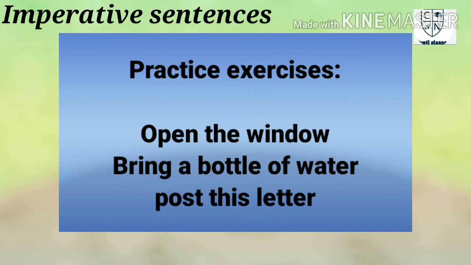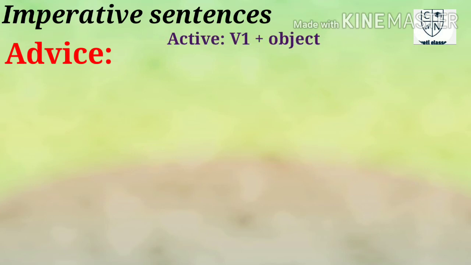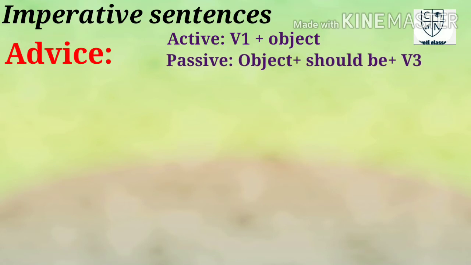So the next one is advice. In active voice, advice would be like this: the first form of the verb plus object. When you convert it into passive voice, the format will be: the object comes first, object plus should be plus the third form of the verb. Keep in mind, when you are giving advice in passive voice you must use should be. Object plus should be plus third form of the verb.